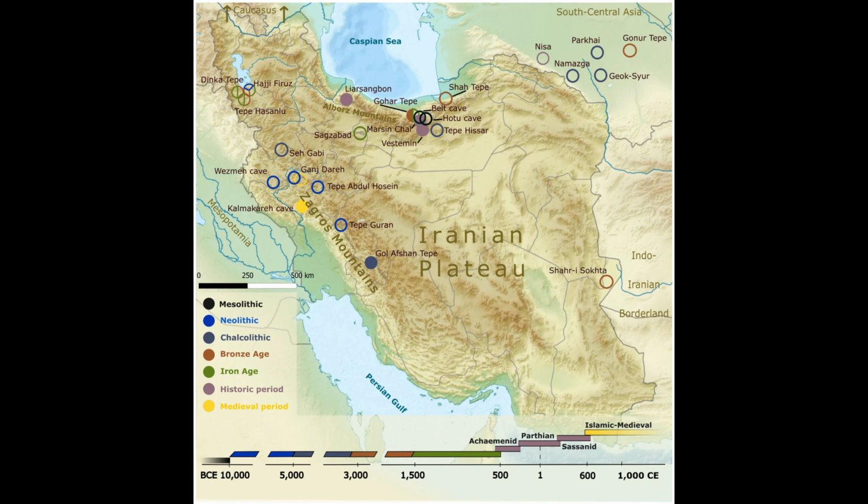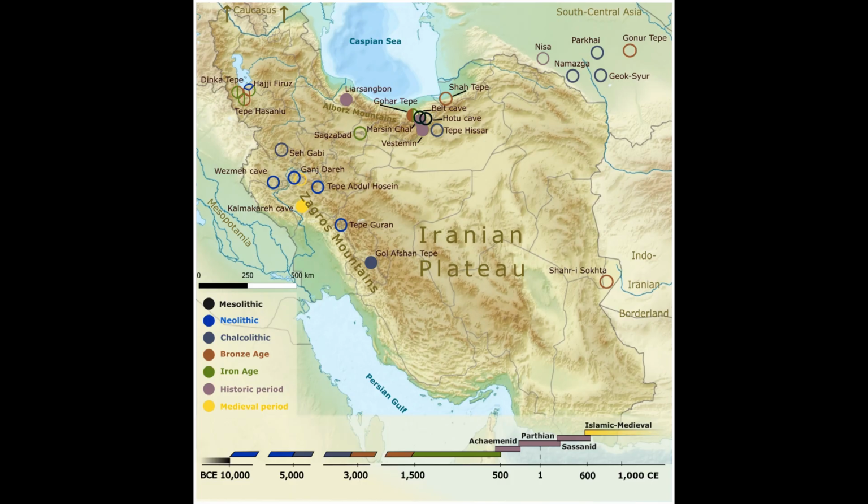Here is a map of the sites that have been sampled and for which samples have been sequenced from across Iran. I will begin my analysis by taking a look at the three Northwestern Iranian Iron Age sampled sites, which are Dinka Tepe, Haji Firuz Tepe, and Tepe Hassanlu. Then I will take a look at the sampled sites from the historic periods, particularly the site of Mersin Shal in Semnan from the Achaemenid period, the site of Lyre Songban in Gilan from the Parthian period, and finally the site of West Amin in Mazandaran from the Sassanian period.